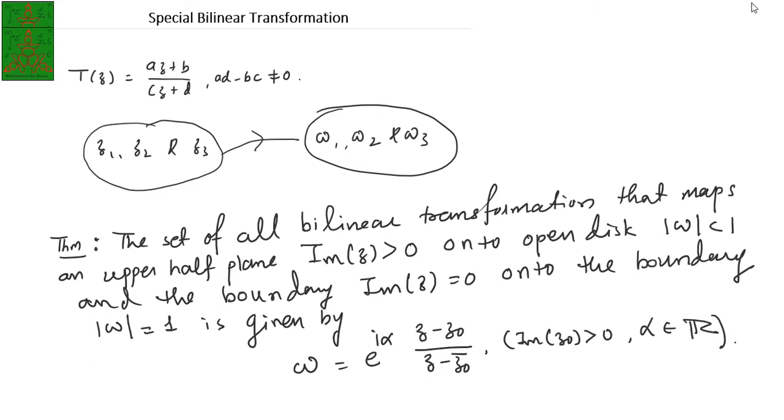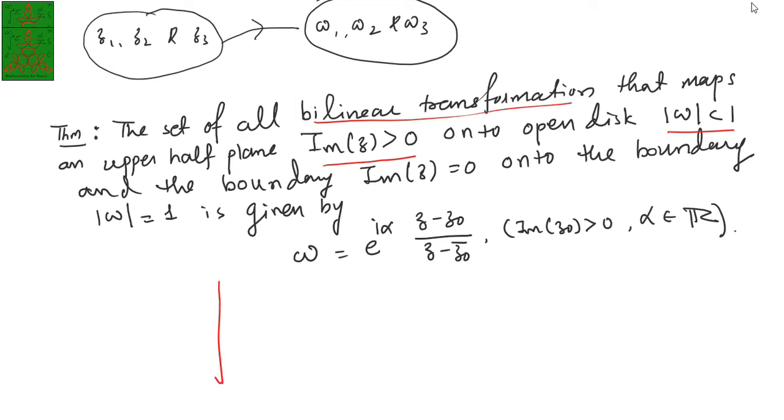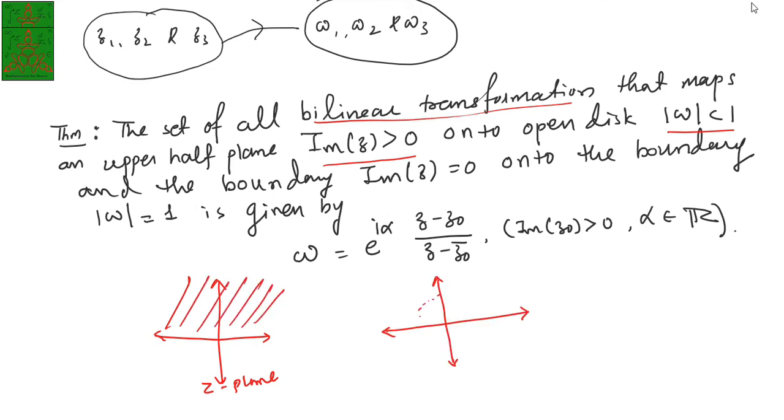So this question says that you need to find all bilinear transformations which map the upper half plane to an open disk. That means this is your z plane. Now the upper half plane is this, transformed to an open disk, that is this. So this upper half plane is transforming to this under this map.